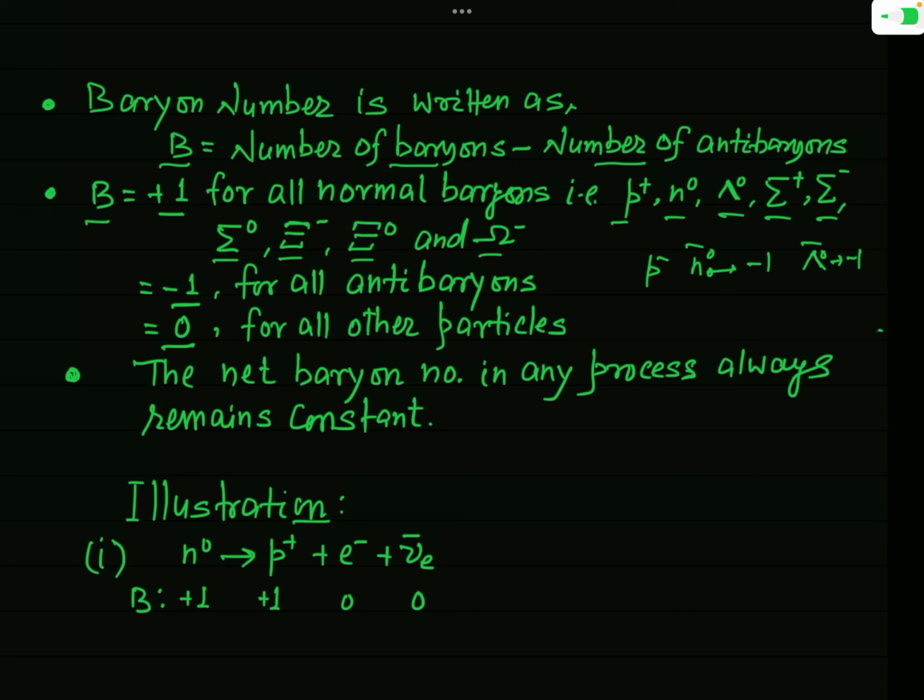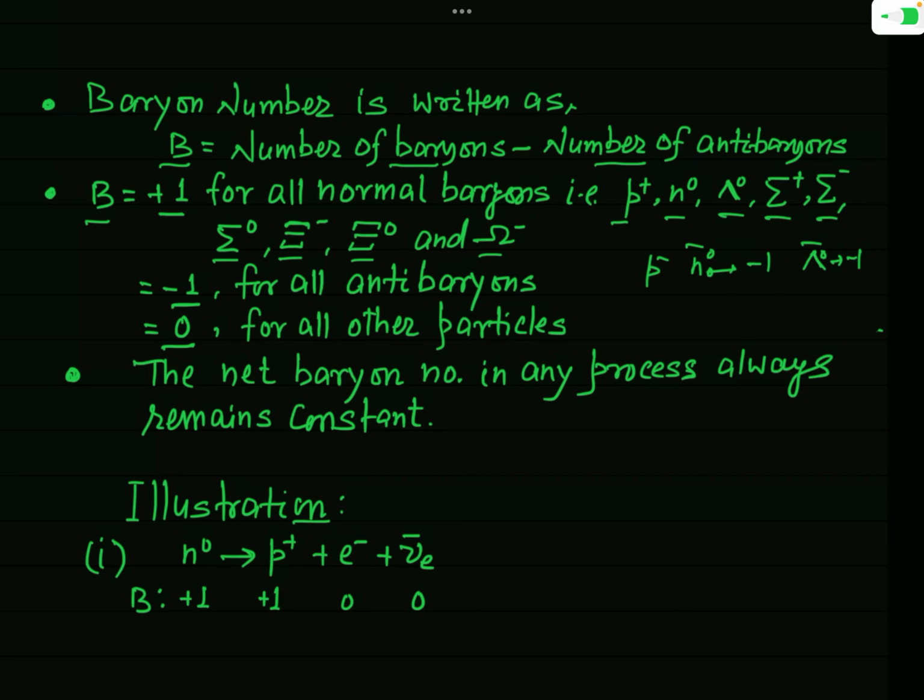Now, the conservation principle of baryon number is also of universal nature. It holds in case of all the three interactions, that is electromagnetic, weak and strong. We are not talking about the gravitational interaction, because I have told you that in the study of interaction of elementary particles, the gravitational interaction plays no role.